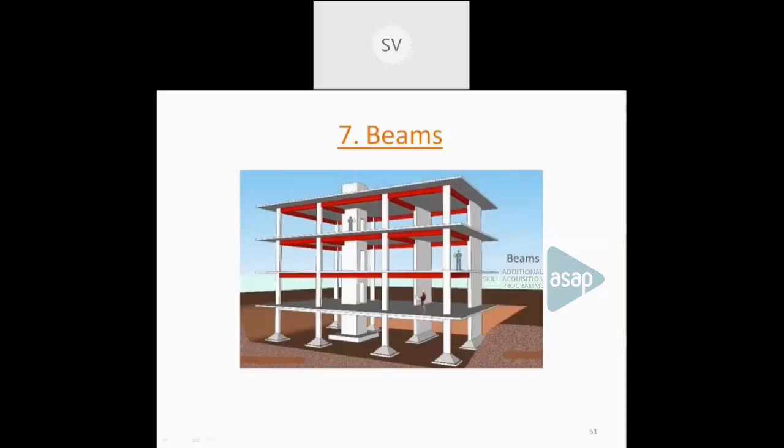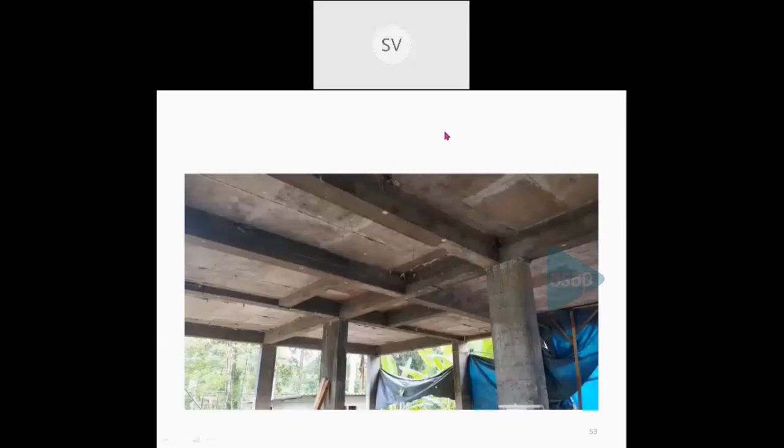Now the last part is a slab. Slab is another structural part, the topmost part. For every floor we provide a slab. The slab carries the load by bending action, and this load is transferred to the beams, then it is transferred to the column.